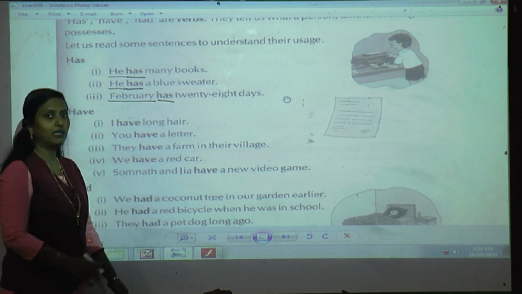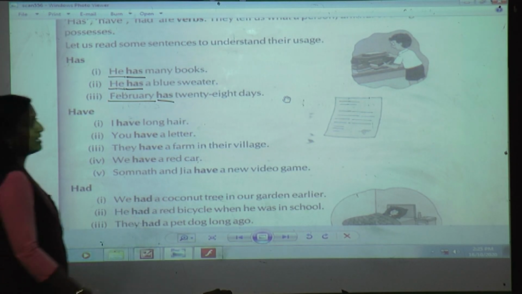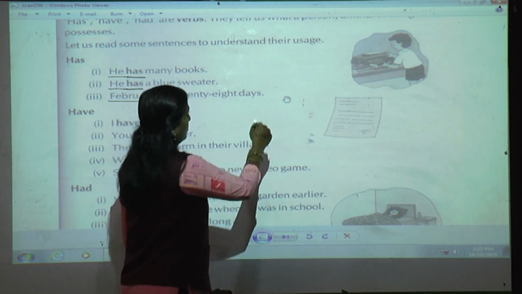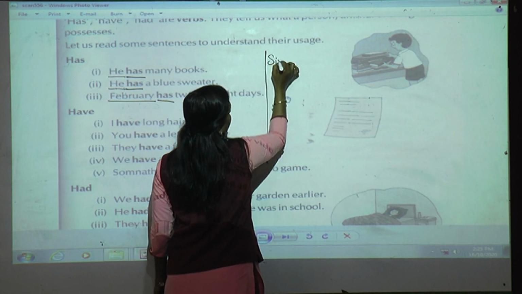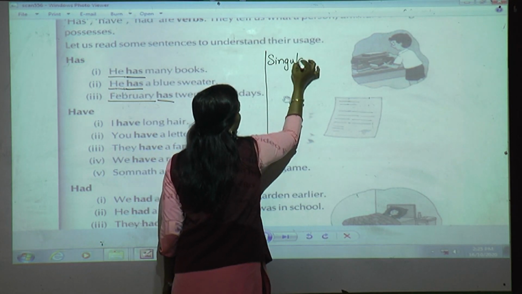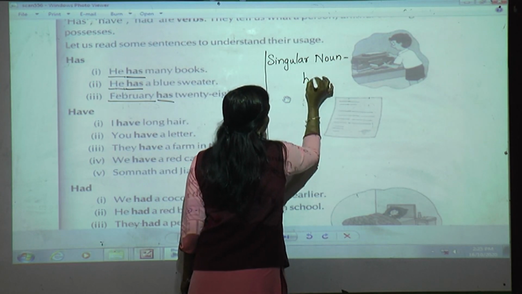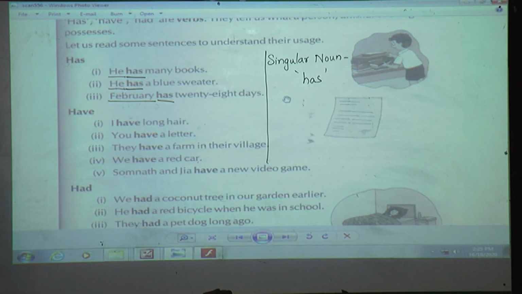February is also a single month. So when the subject is singular, we use has. Understood? Last time I told you in the am, is, are lesson to write it up. Same over here, you can write: for singular, we use H-A-S, has. Now have.